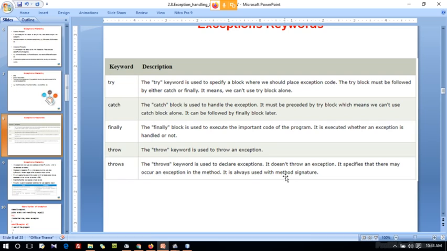It is always used with method signatures. Throw is normally used to throw user-defined exceptions. If I have written any exception, I can use the throw keyword. And throws is used with methods. At the time of implementation I will show you the difference between throw and throws. First we will see how to use try, catch and finally.